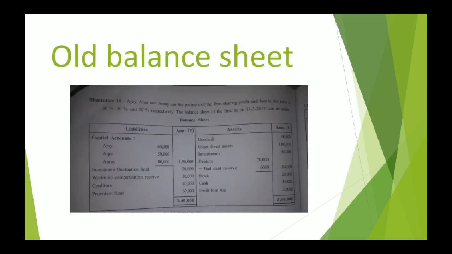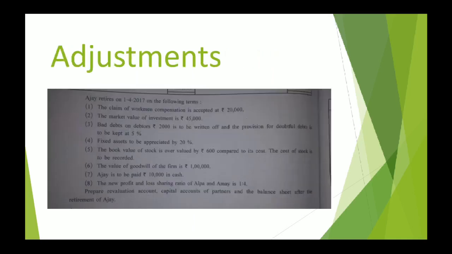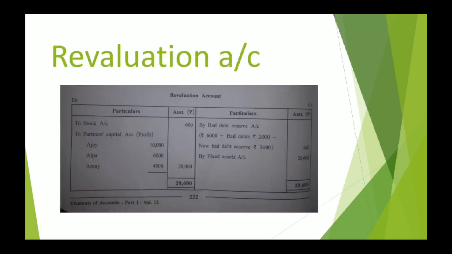We are done completely with the liabilities side. Now we are talking about the asset side. The old value of goodwill is 50,000. You know this very well. The old value of goodwill is to be written off among all the partners in their old ratio. So 50,000 is to be debited in partners' capital accounts